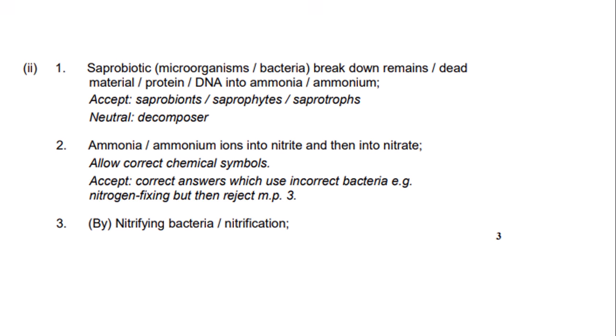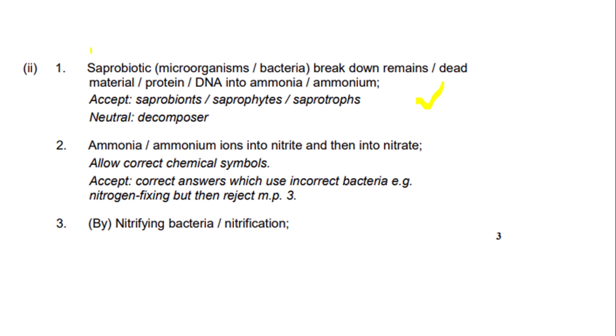So let's look at the mark scheme. The first marking point is saprobiotic microorganisms or bacteria break down remains or dead material, protein, DNA into ammonia or ammonium. So we would get that mark. It also accepts saprobionts, saprophytes, and saprotrophs. However, neutral decomposers, so they don't really want you to write that. They want you to refer to a saprobiotic microorganism.